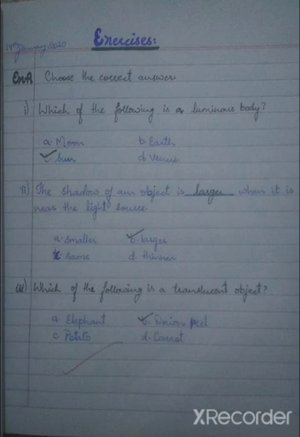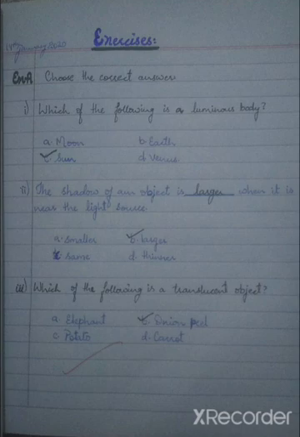Number 1. Which of the following is a luminous body? Moon, Earth, Sun, Venus. The answer is Sun. Number 2. The shadow of an object is dash when it is near the light source. Smaller, larger, same or thinner. The answer is B. Larger.